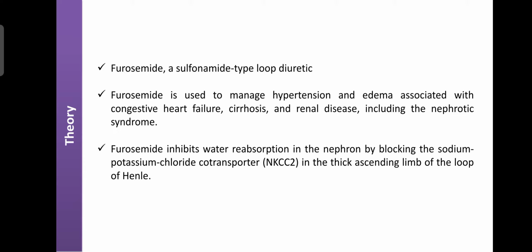When sodium is moved in, water is also reabsorbed. Here, furosemide blocks this channel. So due to that, there is no reabsorption of water, sodium, potassium, and chloride. That is helpful to correct hypertension and to treat edema.